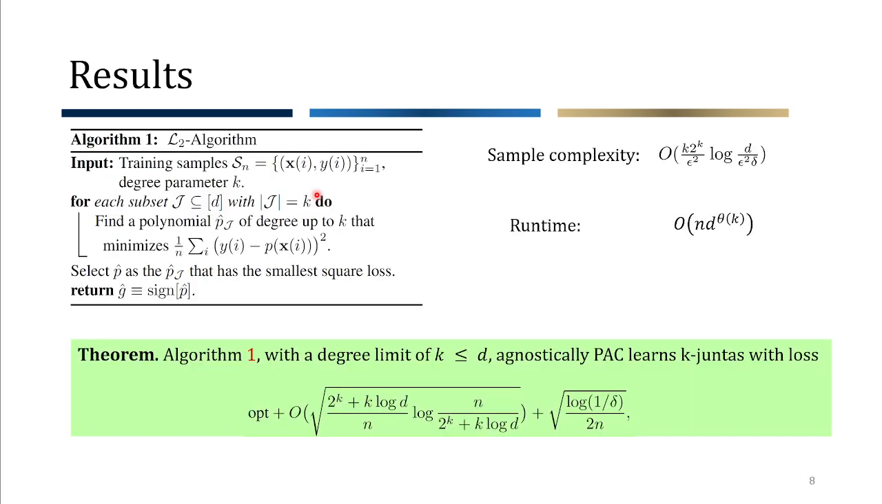Now, our first result in the paper states that the polynomial degree algorithm is in fact an agnostic PAC learner, and this is the excess loss.